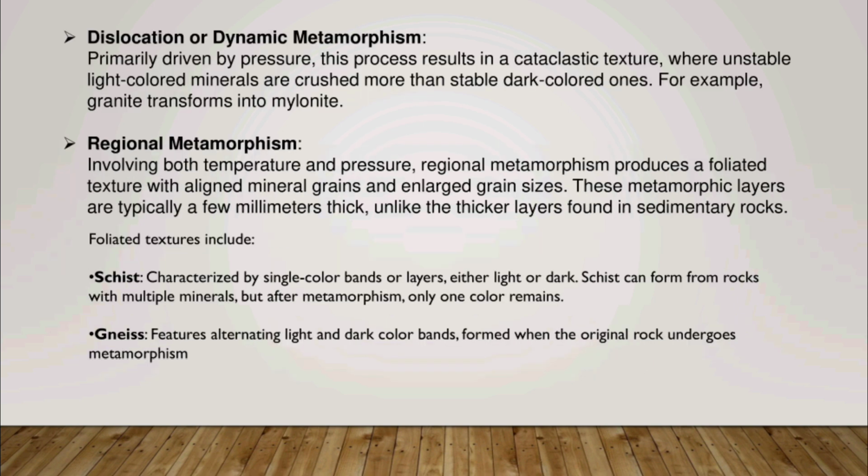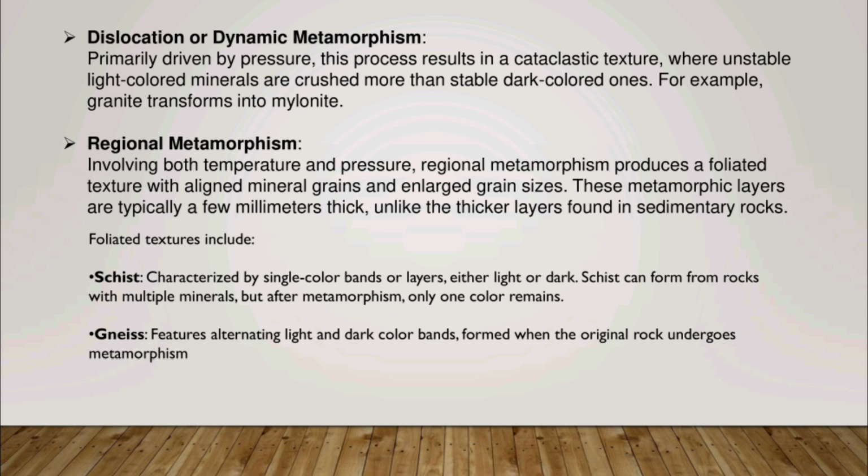We talk about dislocation metamorphism. It is also known as dynamic metamorphism. In this process, the change in pressure plays a significant role in changing the texture of a rock, and this texture is termed cataclastic texture. For example, granite converts into mylonite.